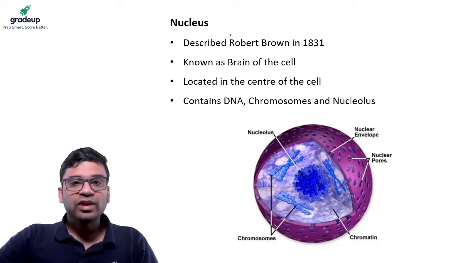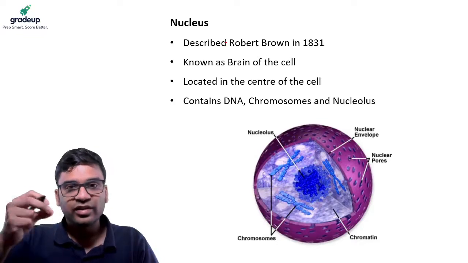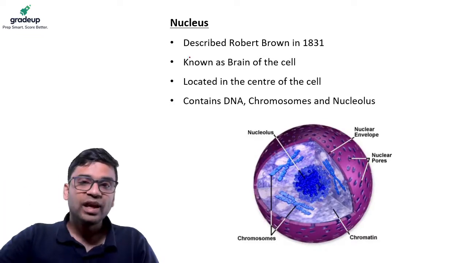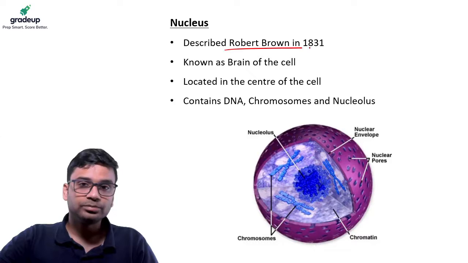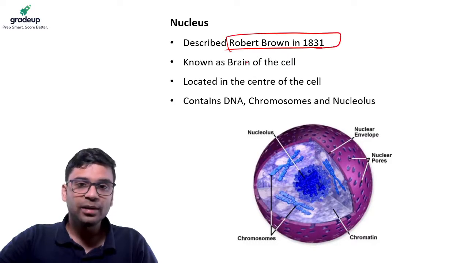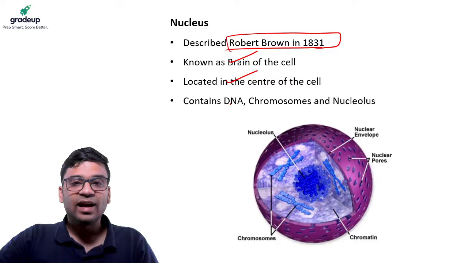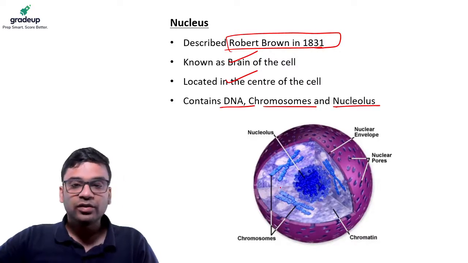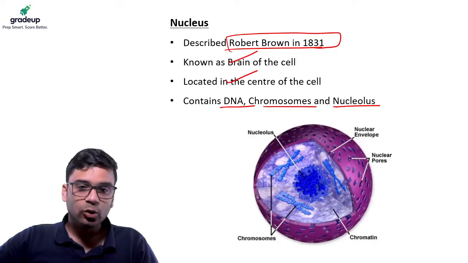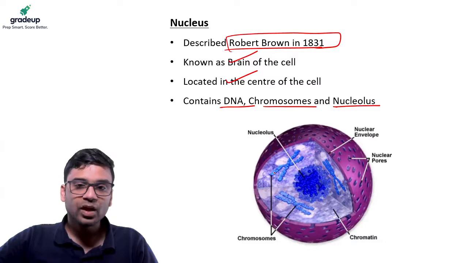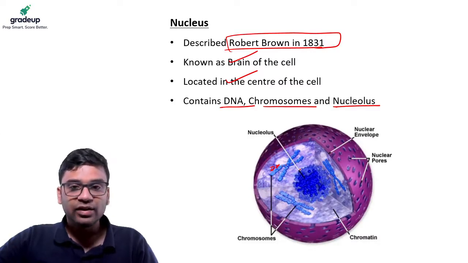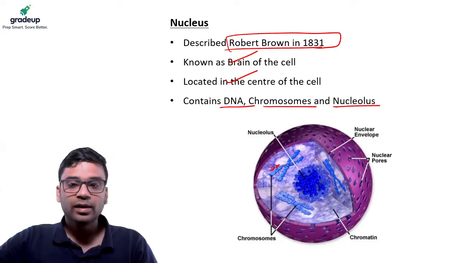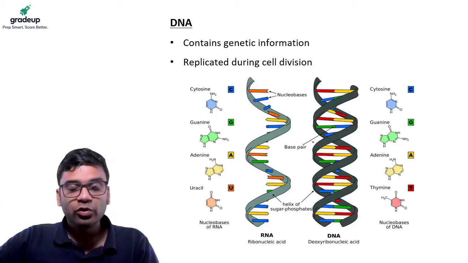So nucleus, we have seen nucleus is the main central structure which has the genetic material. It was discovered by Robert Brown in 1831. It is the brain of the cell. It is in the center of the cell. It has DNA, chromosomes, and nucleolus. So you can see if this is the nucleus, inside the nucleus we have these chromosomes which have the DNA. Okay, chromosomes are the ones which are made of DNA. All this we have DNA in between them. And we also have the nucleolus at the center of it. And most important, we have the DNA.